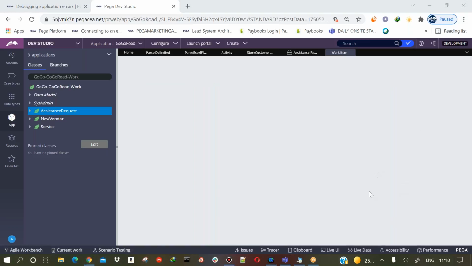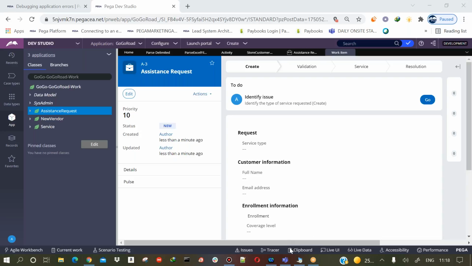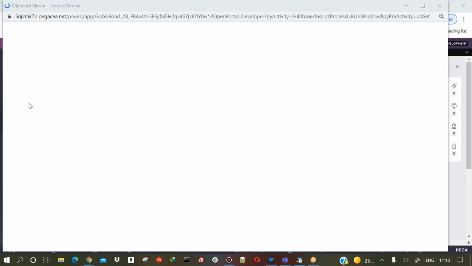Open the case. Now just go to the clipboard. Ideally you should have the data, but let's see.